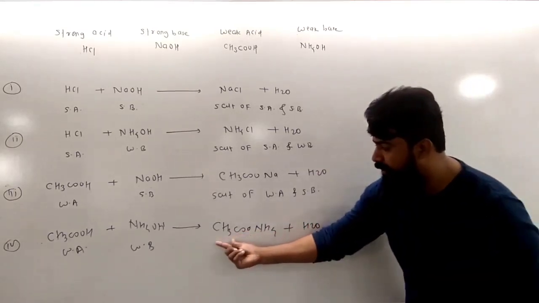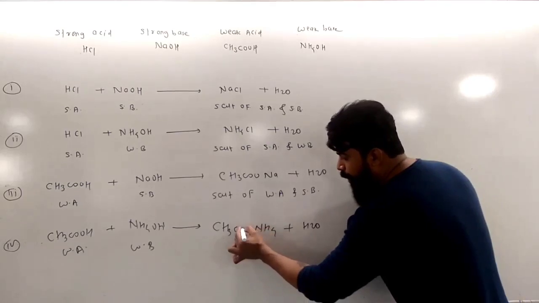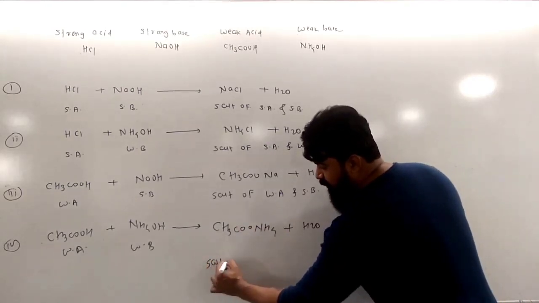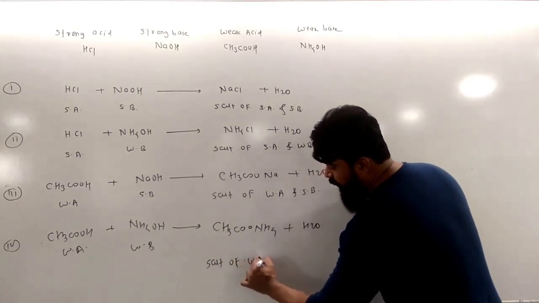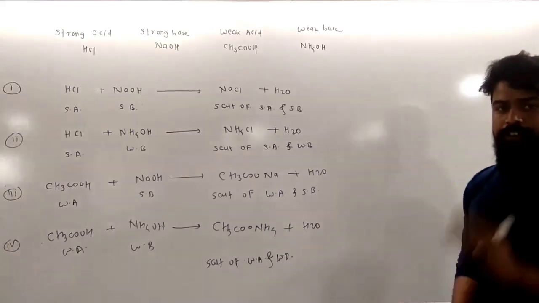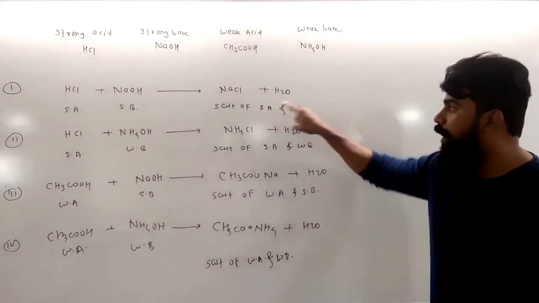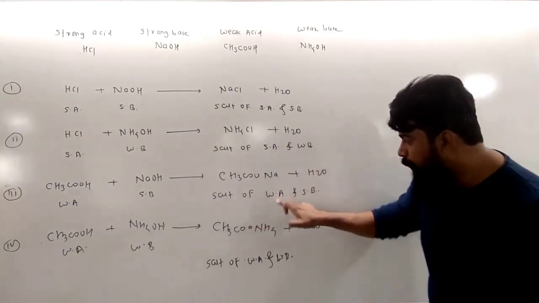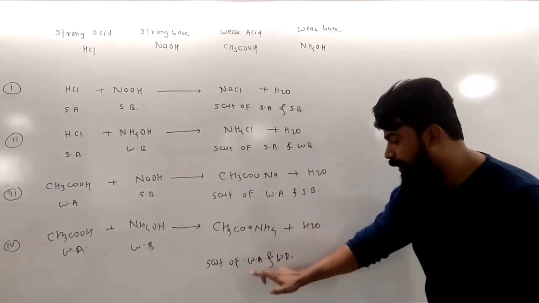It is an ammonium acetate salt. This salt, ammonium acetate, is formed from a weak acid and a weak base, so it is a salt of weak acid and weak base. So simply we discussed four salts: salt of strong acid and strong base, salt of strong acid and weak base, salt of weak acid and strong base, and salt of weak acid and weak base.